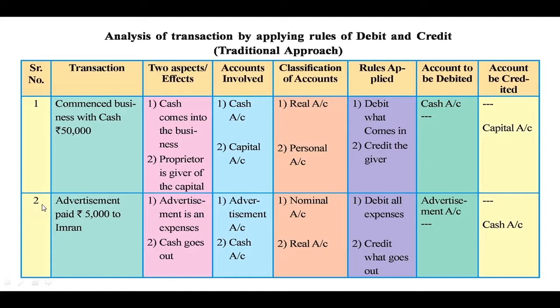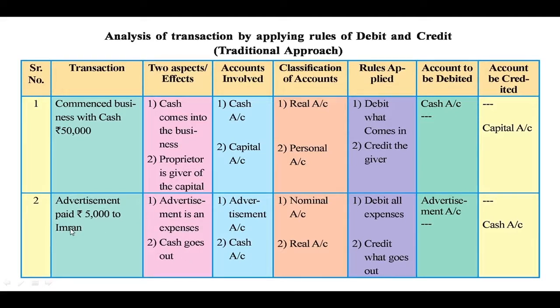Second transaction, advertisement paid rupees 5,000 to Imran. Now we have to find out the two aspects of the transaction, two effects. First one, advertisement is an expenditure, and when we make the payment for the expenditure, cash goes out of the business.